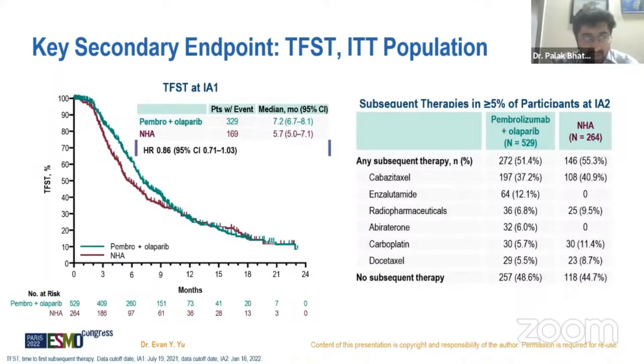Secondary endpoint. When we look at this secondary endpoint, the median is 7.2 months for the Pembrolizumab arm as compared to 5.7 in the hormonal treatment arm. And in the majority of patients starting second-line treatment, cabazitaxel, Enzalutamide, Abiraterone, carboplatin or docetaxel were the subsequent lines of treatment that were used. Next slide.